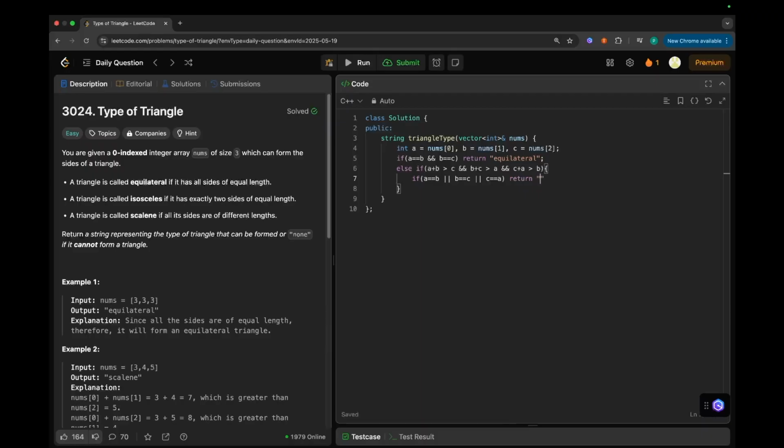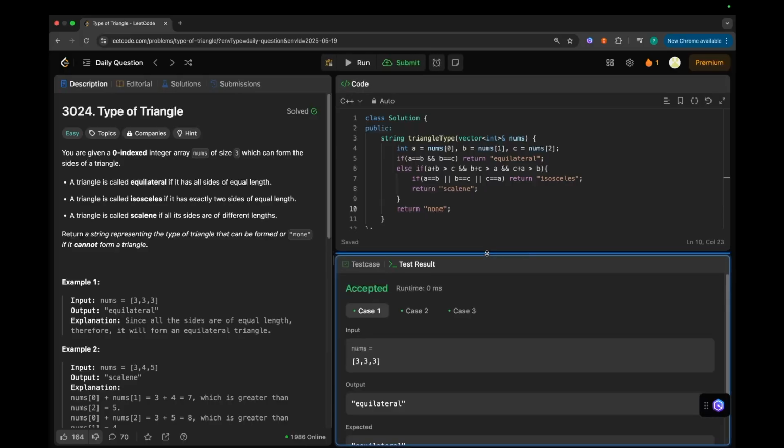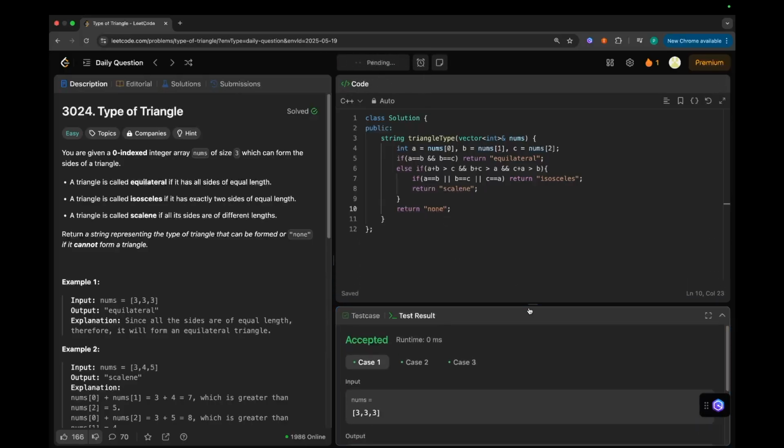If yes, then we will return it's an isosceles triangle. Otherwise, it's a scalene triangle. But if that condition was not true, it means we cannot form a triangle. So we will return none. Cool. Let's try running this. It's working fine. Let's try submitting it.